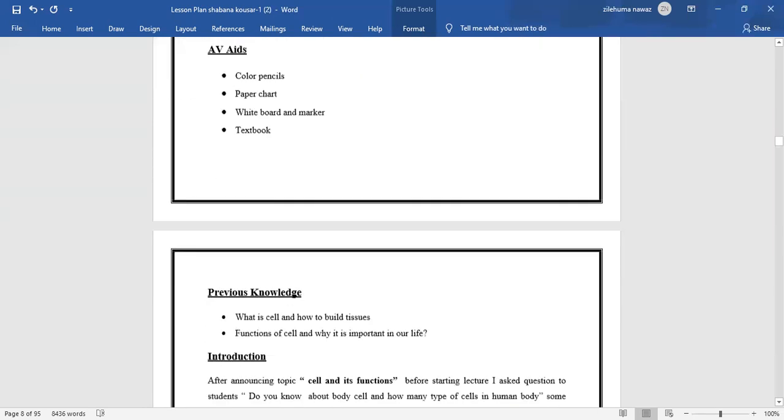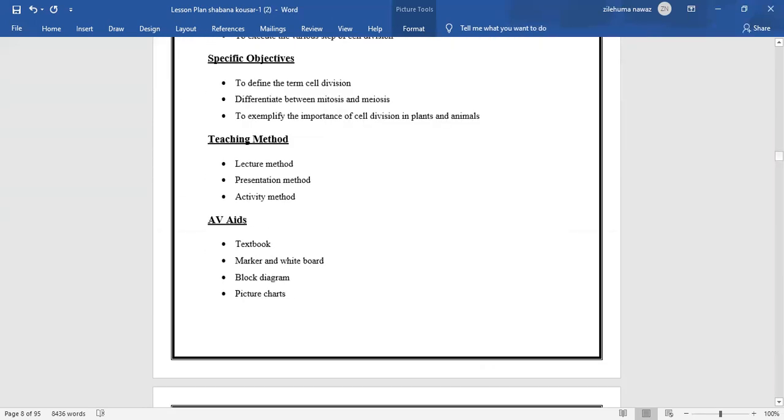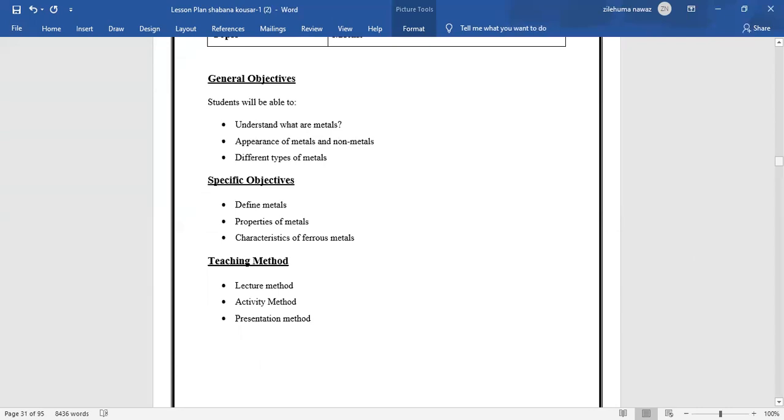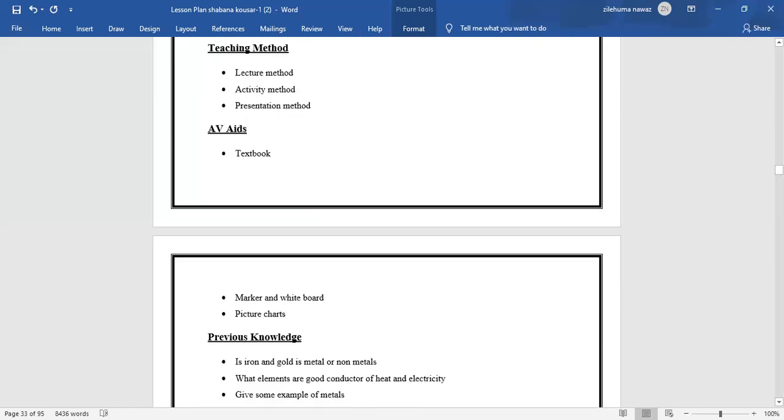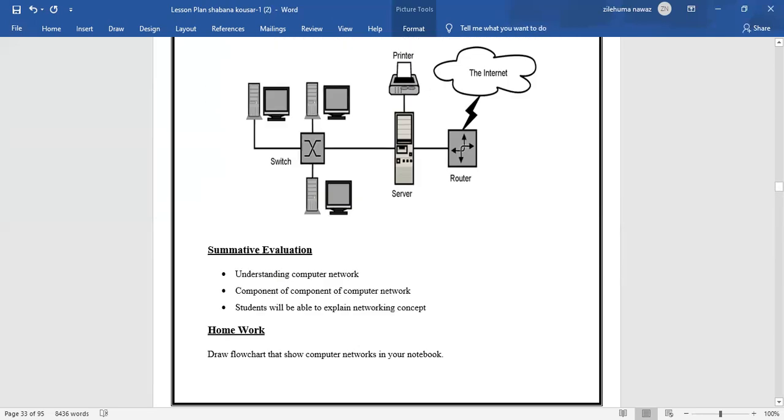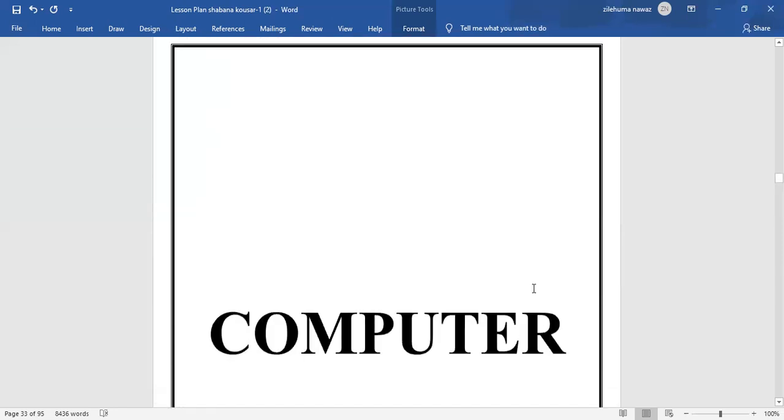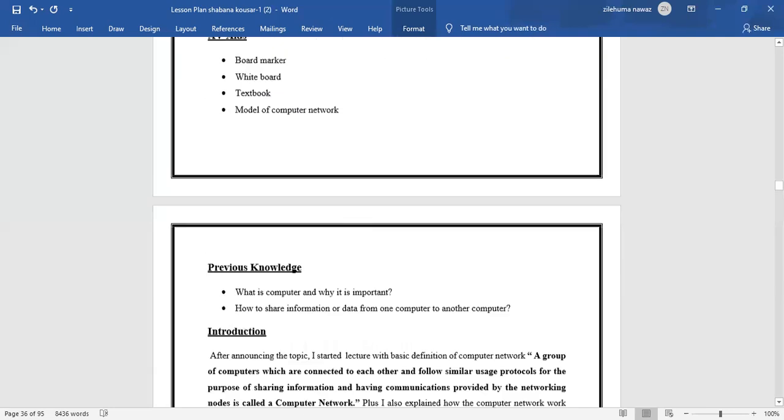So here we have made the general sciences and all this stuff, the specific objective, teaching method, and all these things. Whatever teaching method you use, mention that, and AVAs, but you need to make the 40 lesson plans. Now if I am going to make the computer lesson plan, you need to add the cover. It will give you some kind of finishing touch. And I think the presentation is the most important thing in a lesson plan. Do present it well, and we have so many options in MS Word. How can you pop up things with these decorating things?